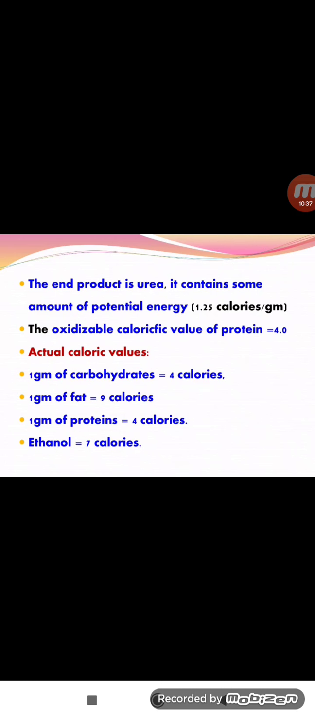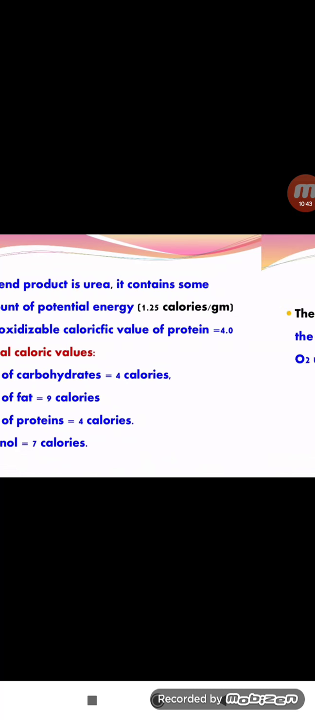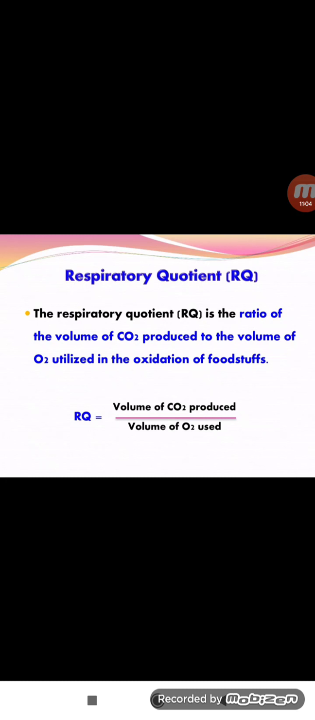And what are the actual caloric values? We have the digestible caloric values, the gross caloric values, and the actual caloric values. The actual caloric values are: 1 gram of carbohydrate is 4 calories, 1 gram of fat 9 calories, 1 gram of protein 4 calories, and ethanol gives 7 calories of energy. So these are the three different types of caloric values. And the next one, RQ.